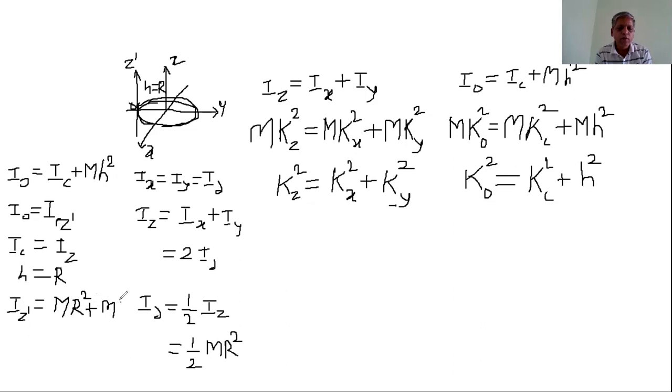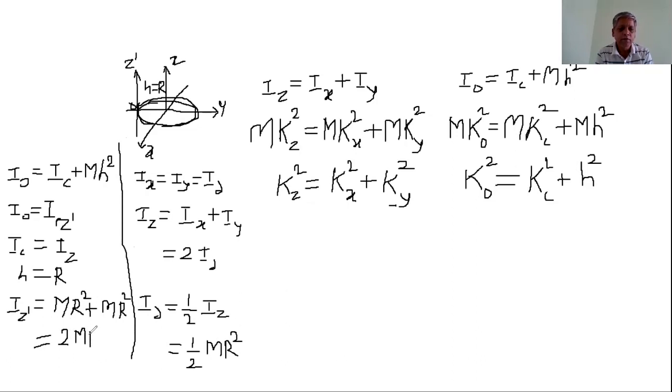Therefore, the moment of inertia of the ring about the axis passing through the rim point and perpendicular to its plane is equal to 2 times MR square.